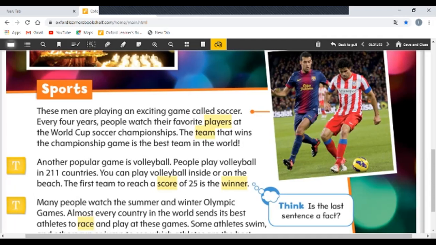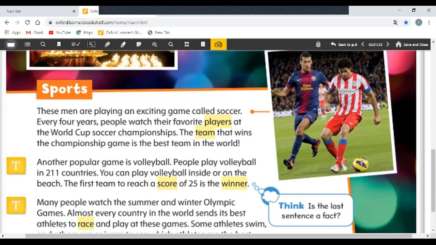Every 4 years, people watch their favorite players at the World Cup Soccer Championships. The team that wins the championship game is the best team in the world.